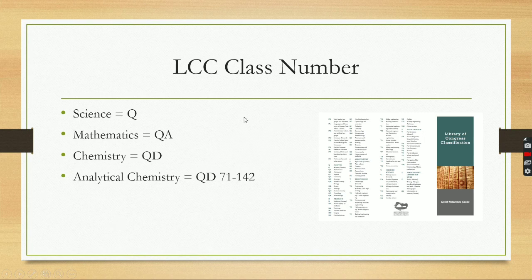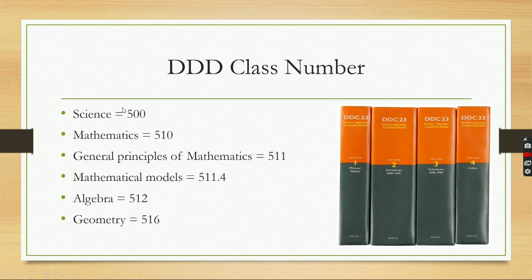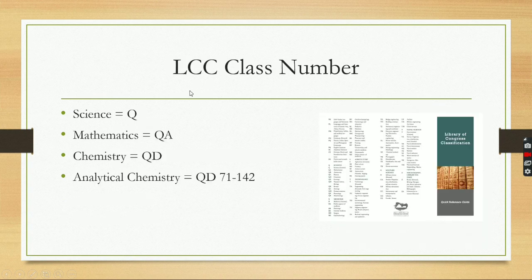In the next slide, I will show you the LCC class number. If a particular book deals with science only, according to LCC, the class number will be Q. In DDC the class number of a science book is 500, and according to LCC it will be Q. So different classification schemes use different digits and symbols.